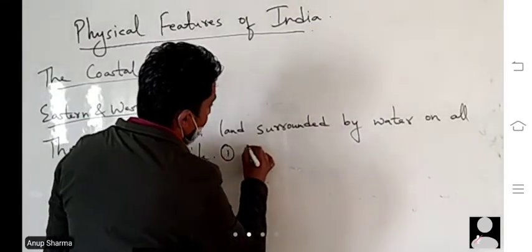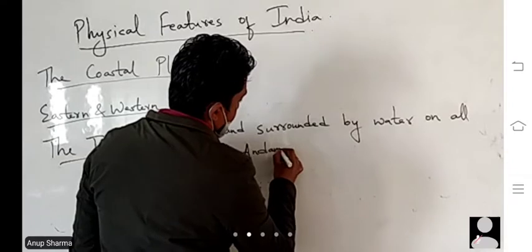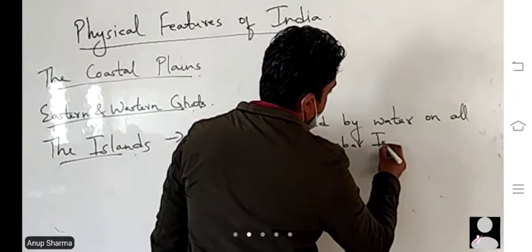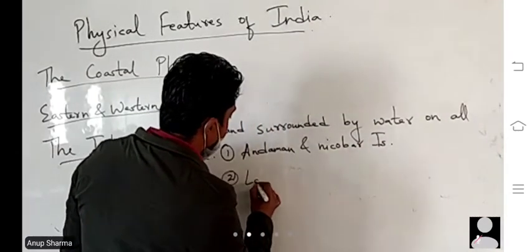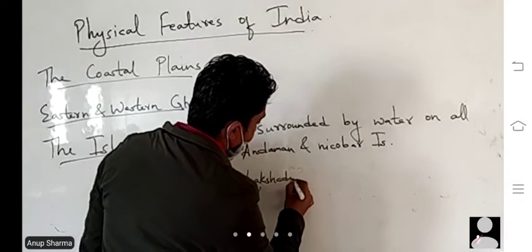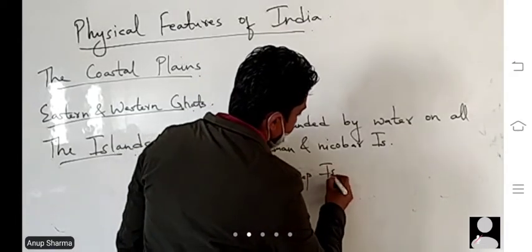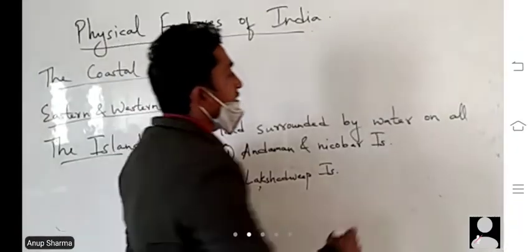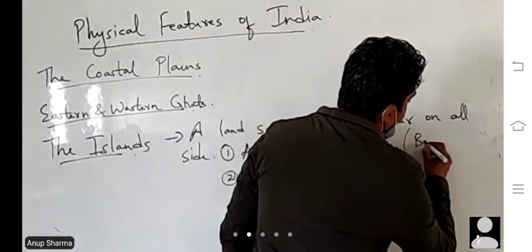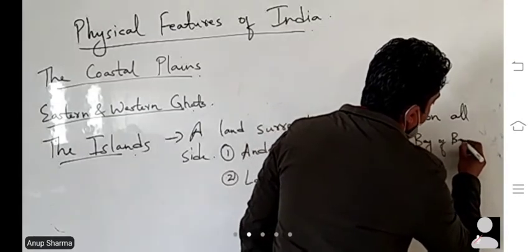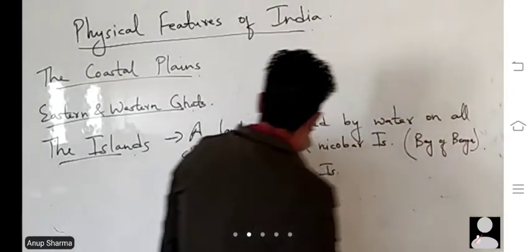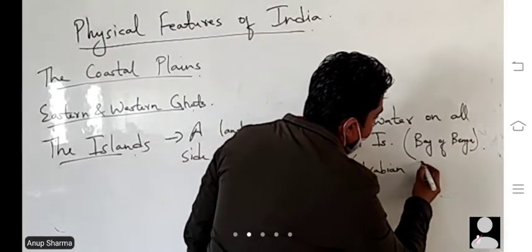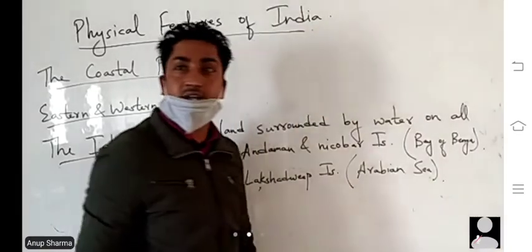Number one is Andaman and Nicobar Islands, and another one is Lakshadweep Islands. Andaman and Nicobar Islands are situated in the Bay of Bengal, and Lakshadweep is located in the Arabian Sea.